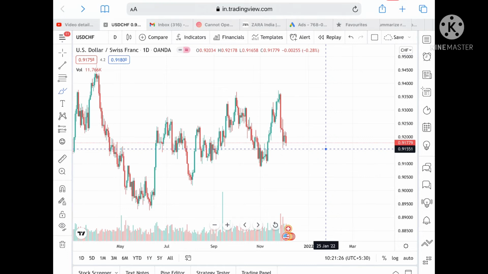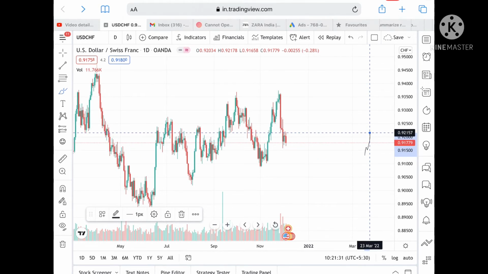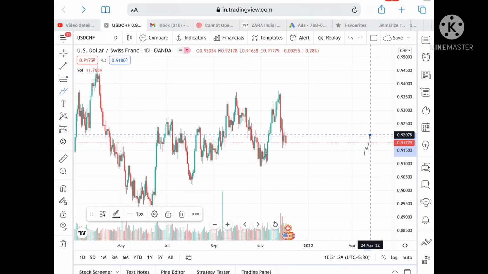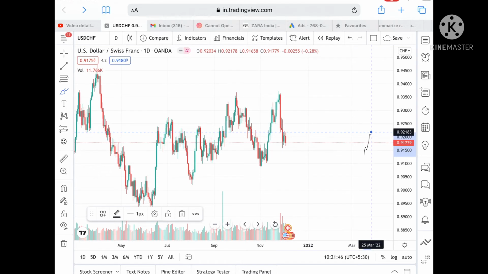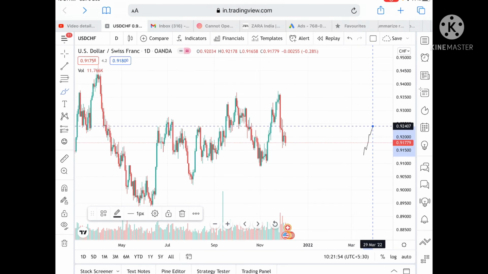Okay, suppose if the price sustains this level, then chances are high we can see a level of 0.92157, and from there if it sustains this level, then we can see a level of 0.91999, and from there it can go and touch a level of 0.922078. And if the price sustains above this level, then we can see it can go and touch a level of 0.92183, and if it sustains above this level, then it can go further upside to a level of 0.92328. Okay, and once this level is crossed upside, then we can see it can go and touch a level of 0.924420.